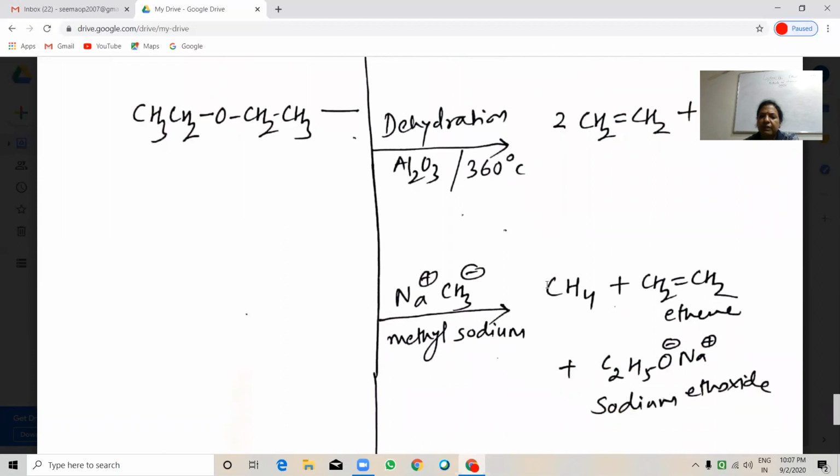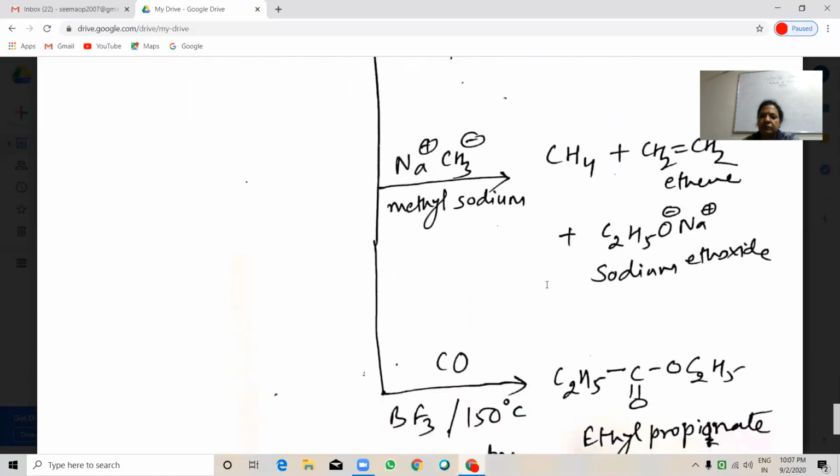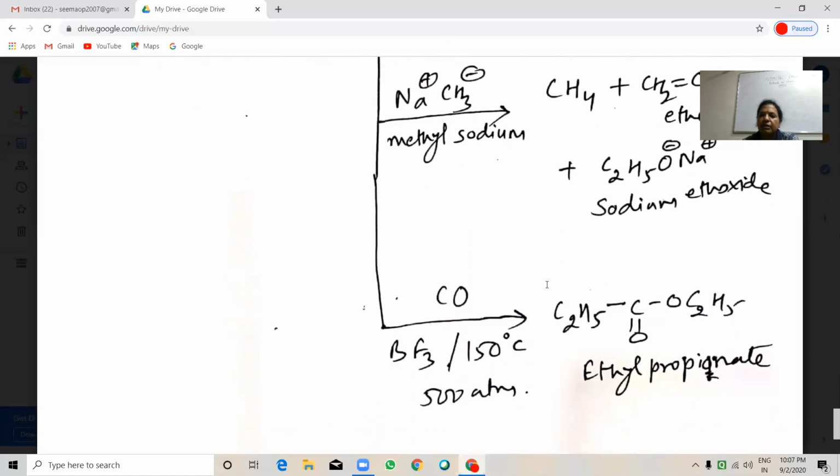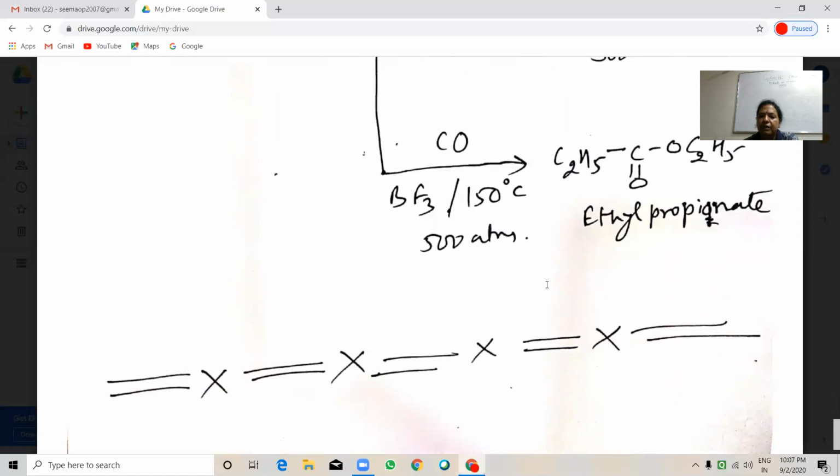When it is reacted with methyl sodium, it will give you methane plus ethene plus sodium ethoxide. With carbon monoxide, when it is reacted with boron trifluoride at 150 degree centigrade temperature and 500 atmospheric pressure, it will give you ethyl propionate. So this is all about the ether's chemical reactivity or chemical reactions. In next lecture, we will see epoxides. Thank you very much for today's lecture.